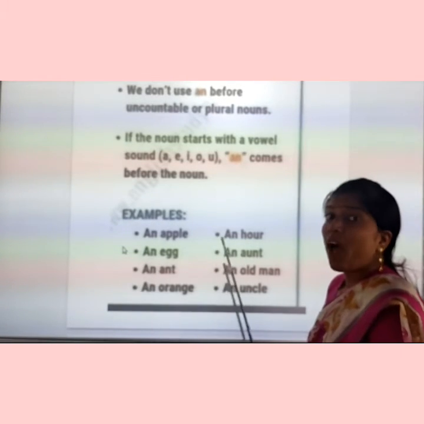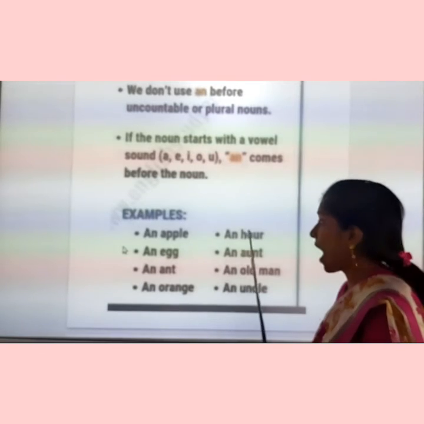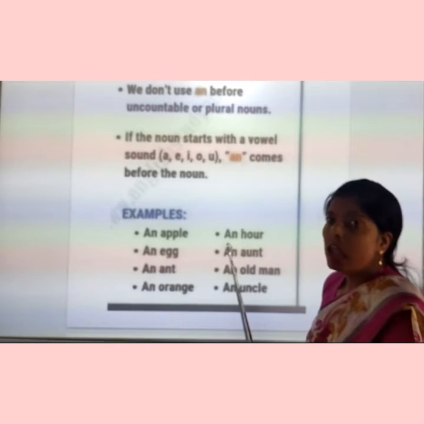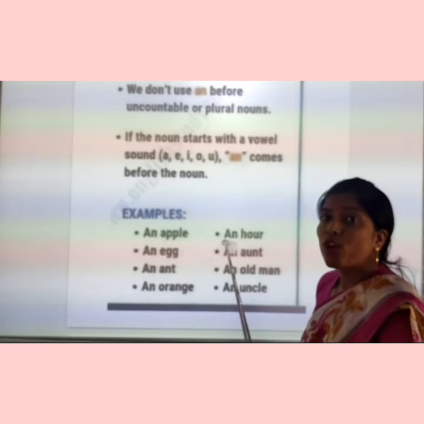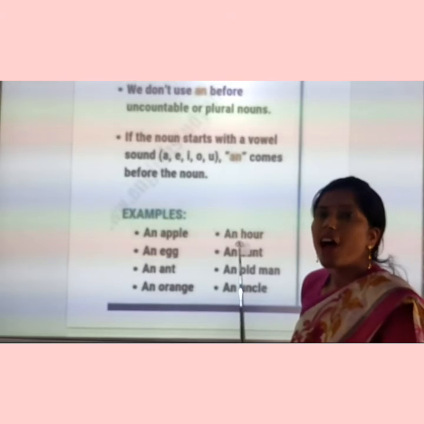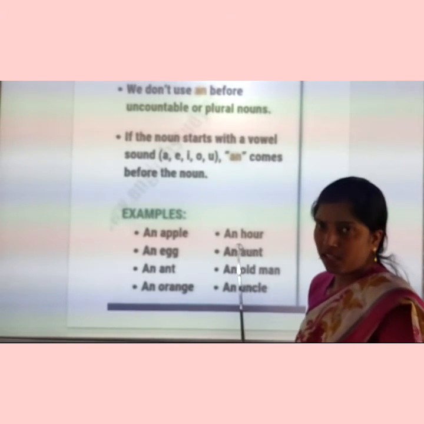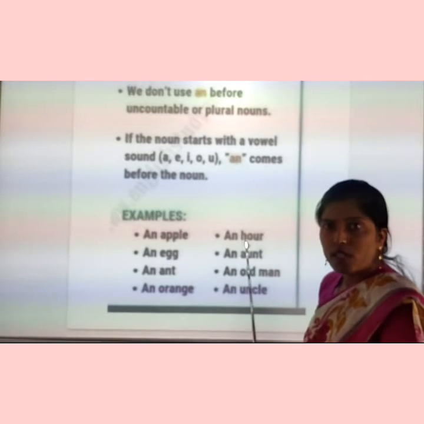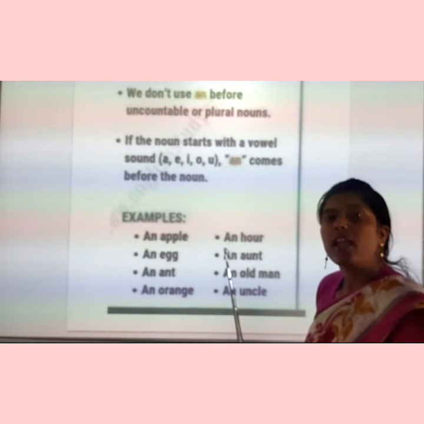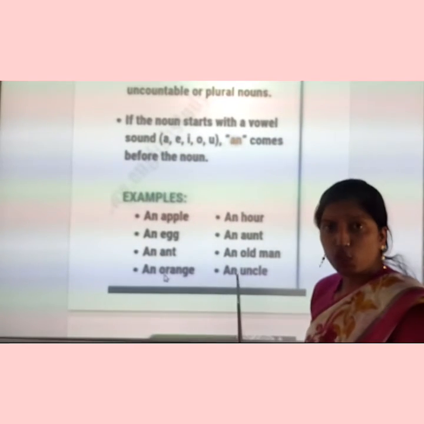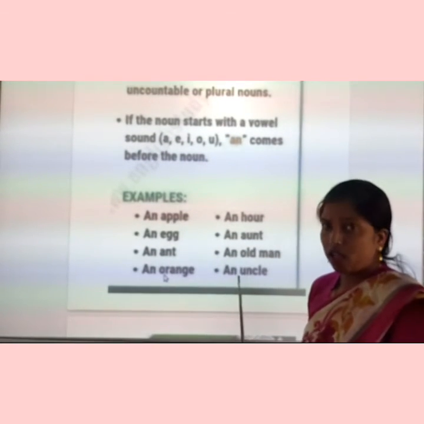An. An hour. Now you say, ma'am, H is a consonant. How can we use an here? But you have to focus on the sound. See the pronunciation? An hour. H is silent here. The sound is our. That's why it is a vowel sound and we are using an here. Is it clear to you? The same confusion is with U. An uncle.